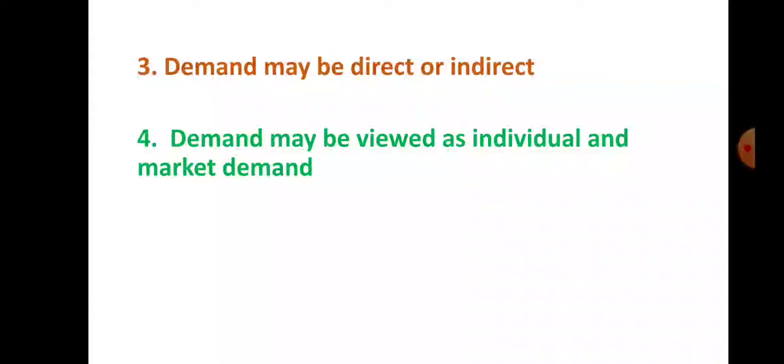Demand may be viewed as individual and market demand. What is the individual demand? Individual demand means demand by a single consumer in the market at a given price within a given period of time. That is known as individual demand. So in case of individual demand, we consider only a single consumer in the market at a given price within a given period of time. And demand may be viewed as market demand also. What is market demand? Market demand means demand by all consumers in the market at given prices within a given period of time. Okay, that is known as market demand.